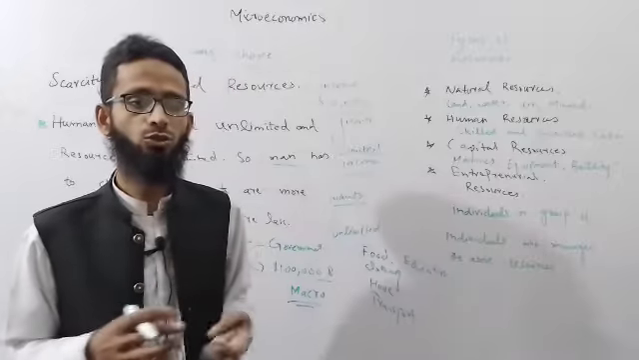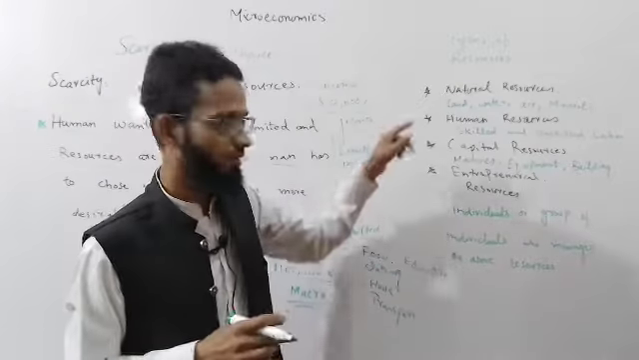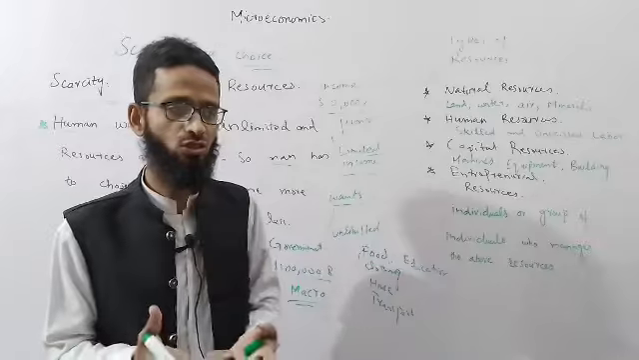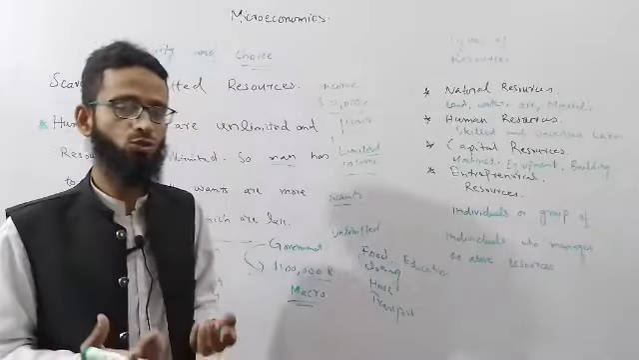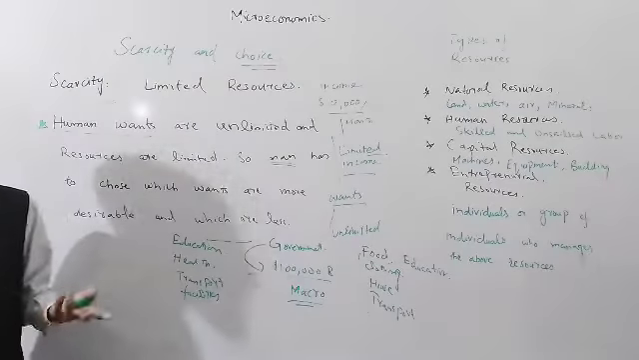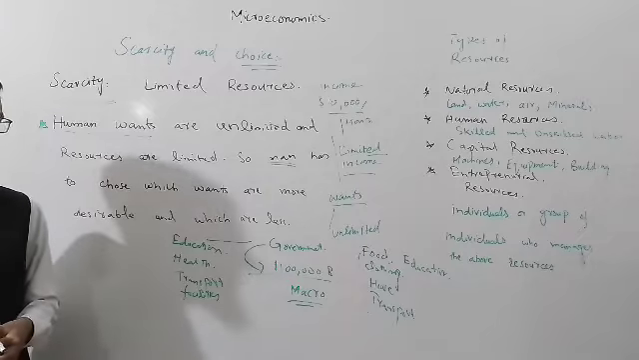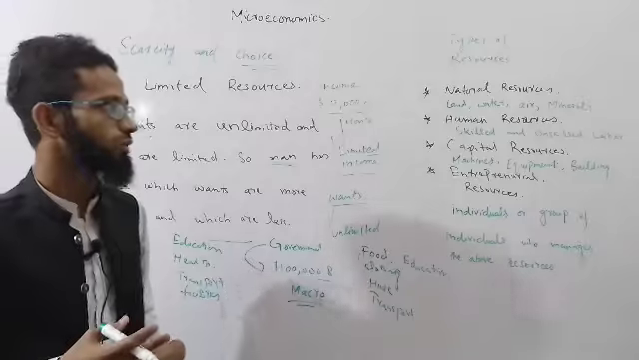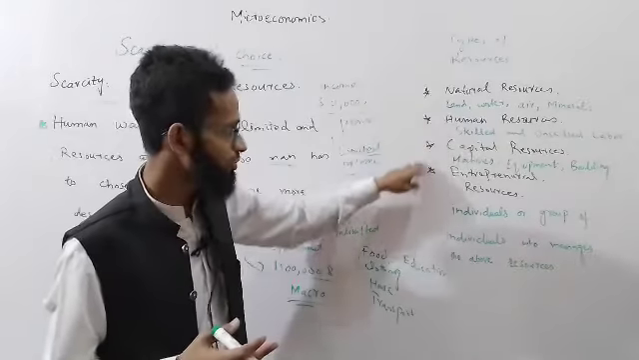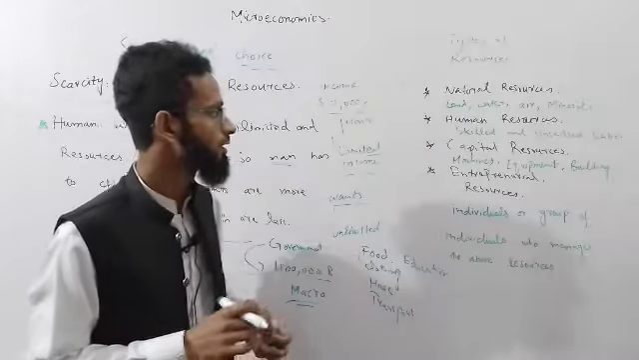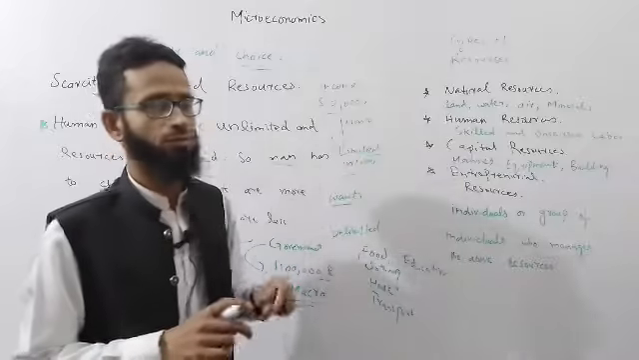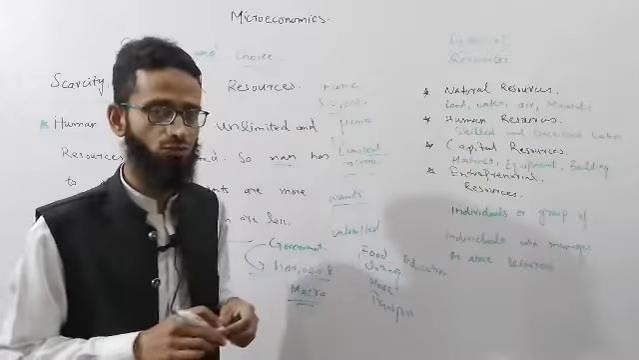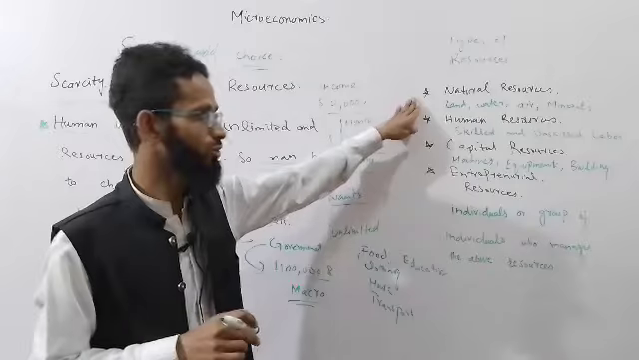How many types of resources do we have? We say that our resources are scarce, our resources are limited. What types of resources do we have in our economy, at the individual or micro level and at the macro level? So we have these types of resources in our economy. The first is the natural resources.